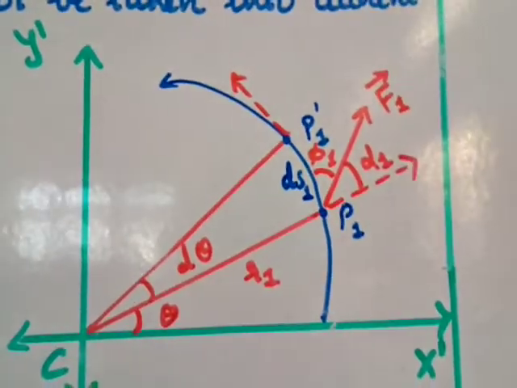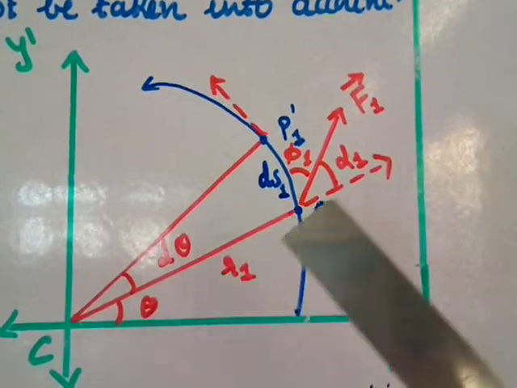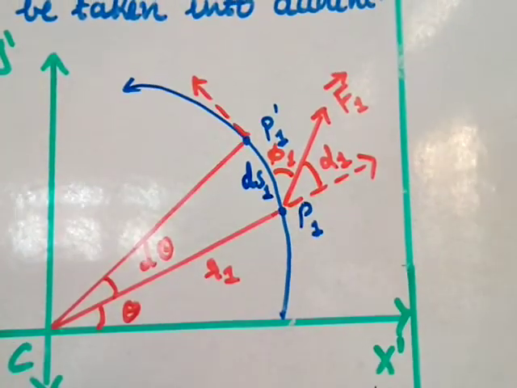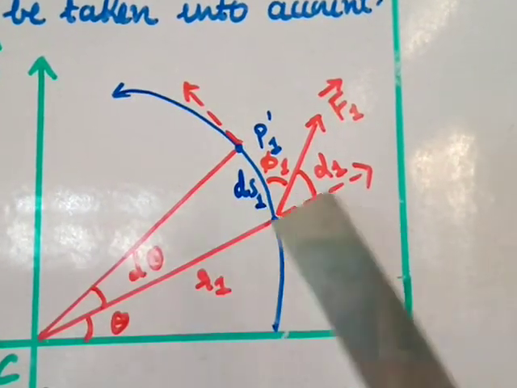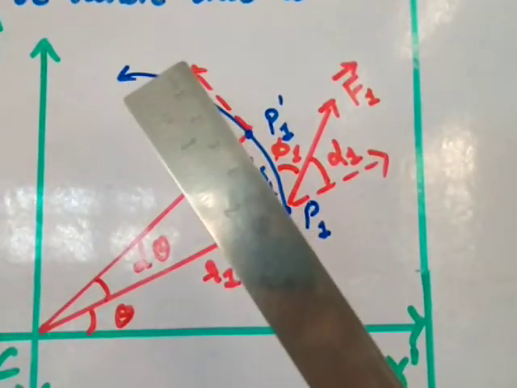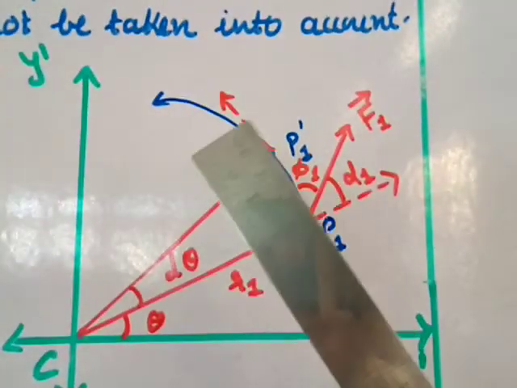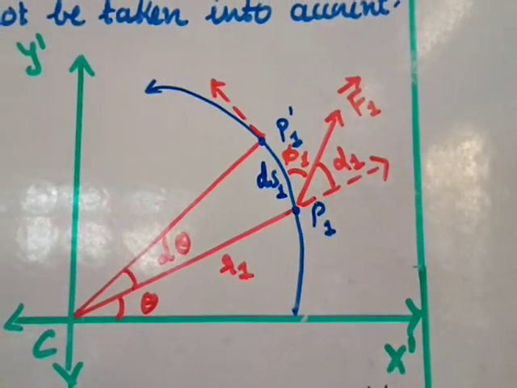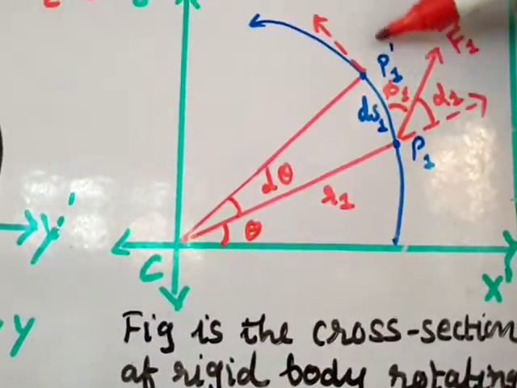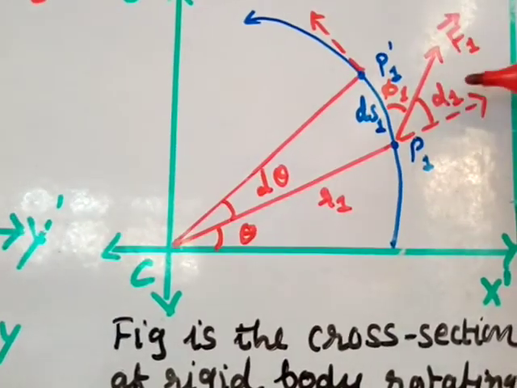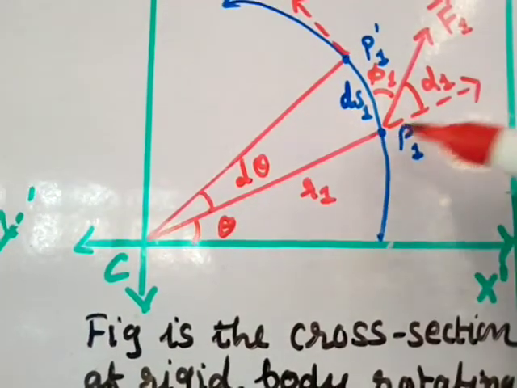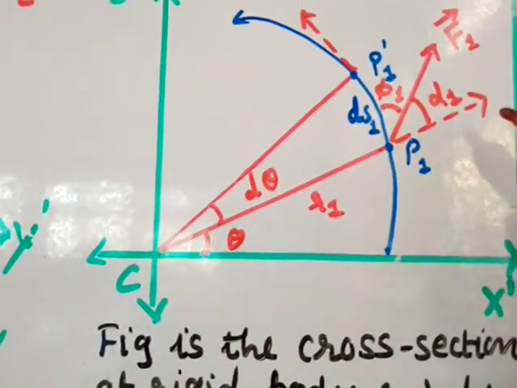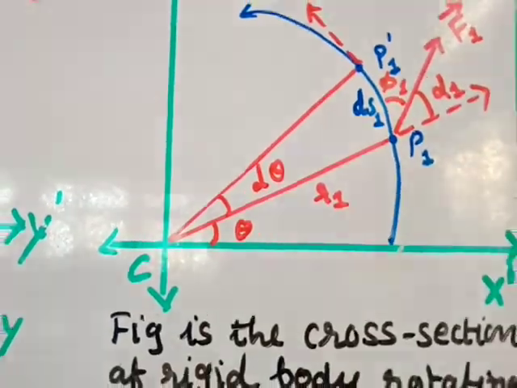Now if you extend this R1, then the angle between this R1 and F1 we consider as alpha 1. Now this angle phi 1 is between F1 and the tangent. If you draw the tangent here like this, then the angle from here to here will be 90 degrees. I mean to say, if you draw a straight line tangent, then the angle between the radius which you are extending and the tangent you are drawing will be 90 degrees. That means phi 1 plus alpha 1 gives you 90 degrees.